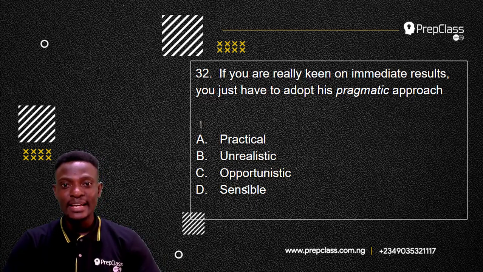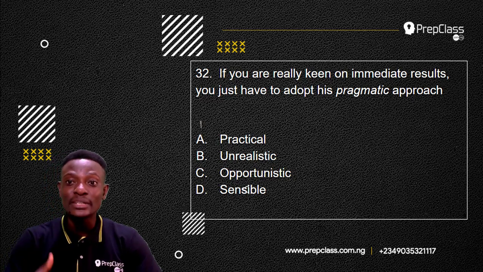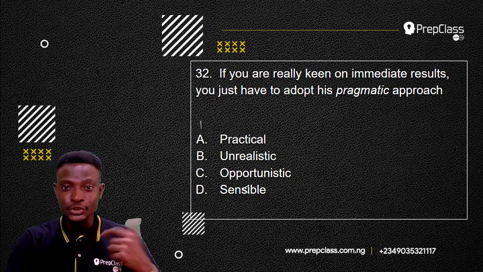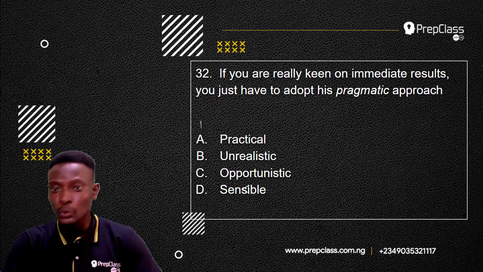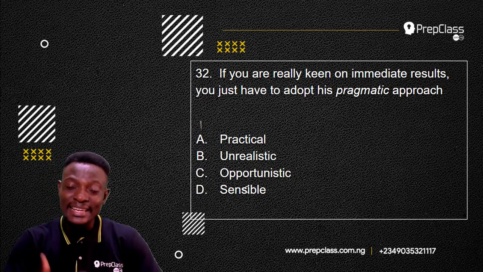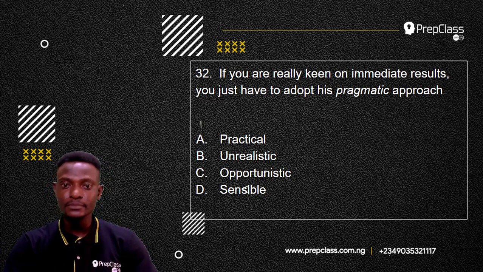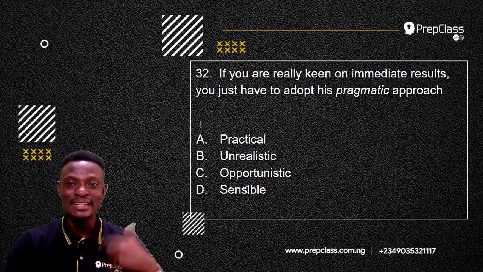Question 32 reads, if you are really keen on immediate results, you just have to adopt his pragmatic approach. So which of these options is the opposite of pragmatic? Pragmatic is the word in italics. The options we have are A, practical, B, unrealistic, C, opportunistic, and D, sensible.